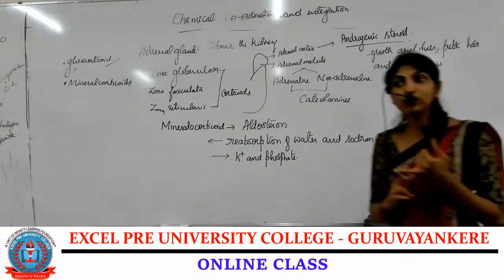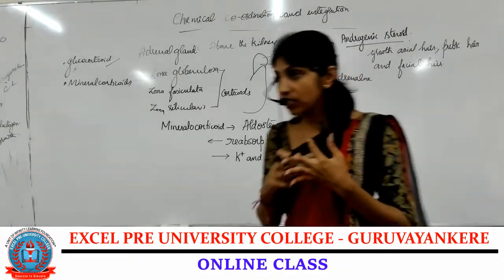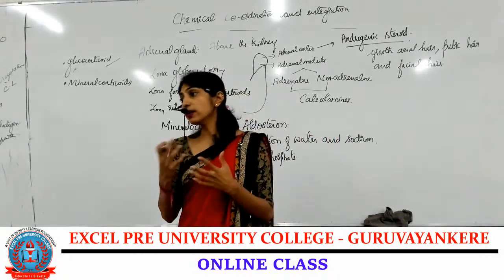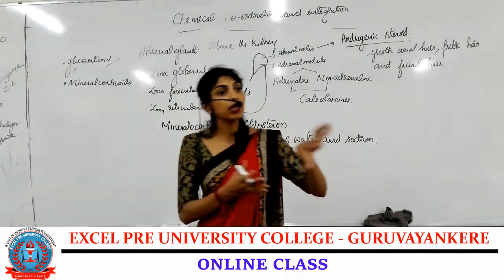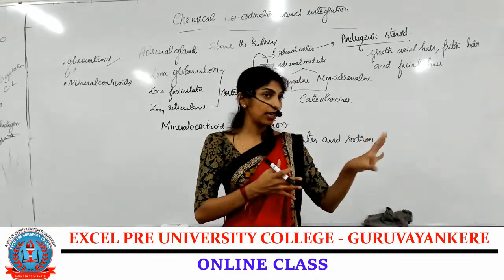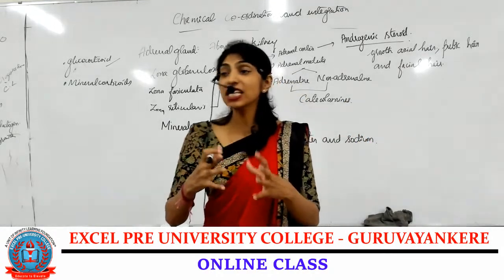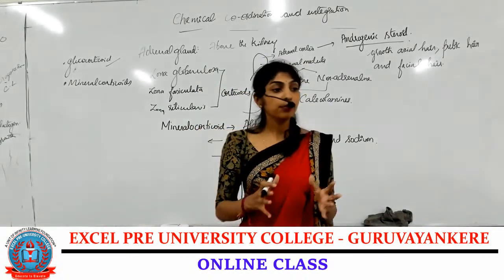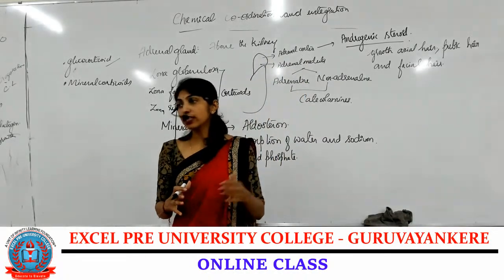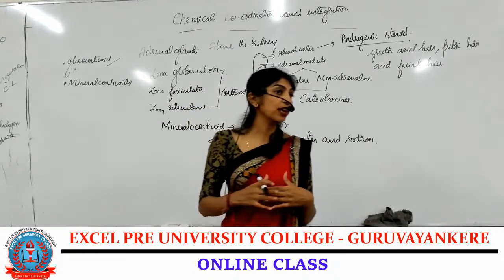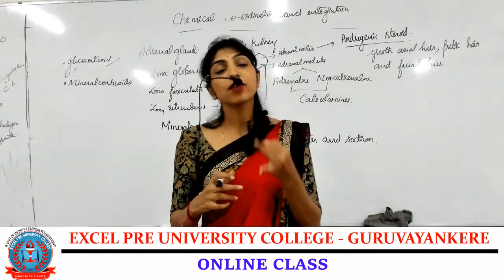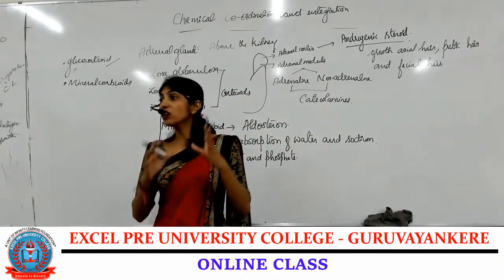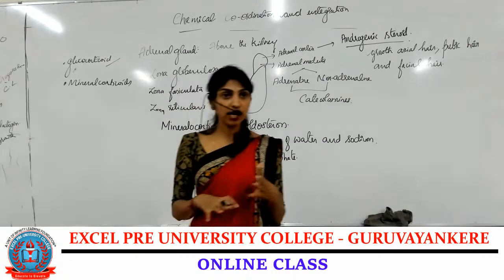Okay, that is hypothalamus, pituitary, pineal, thyroid, parathyroid, thymus or adrenal gland. All these come under purely endocrine glands, that means they mainly secrete hormones. But coming to the next one, we will be studying about the pancreas and the gonads, that is testes or ovary. All these come under partial endocrine glands.